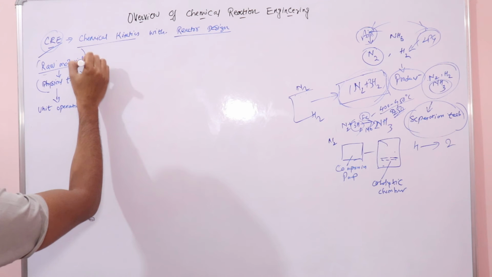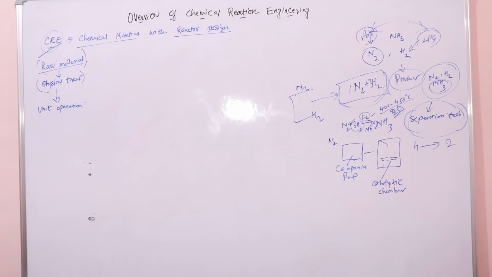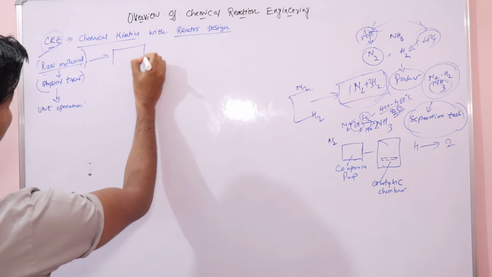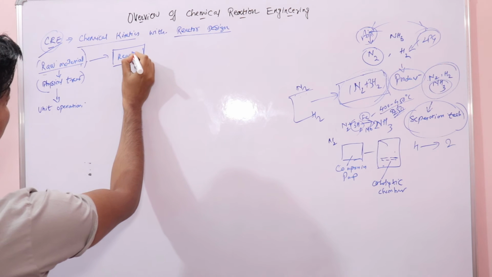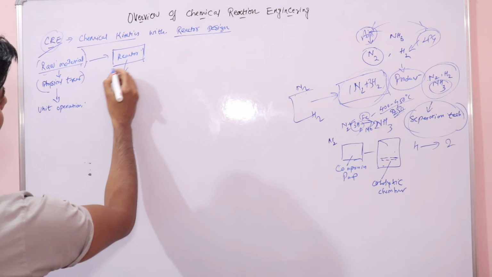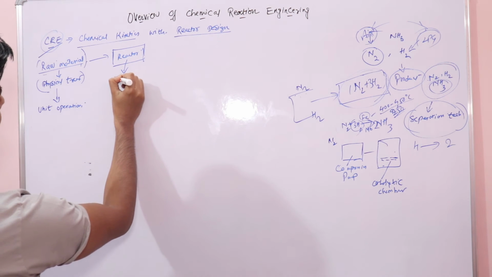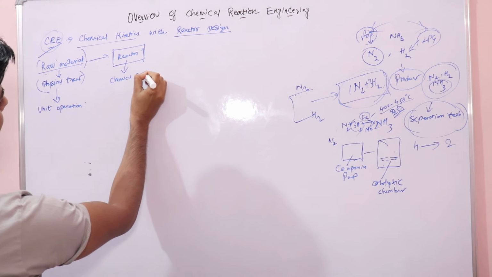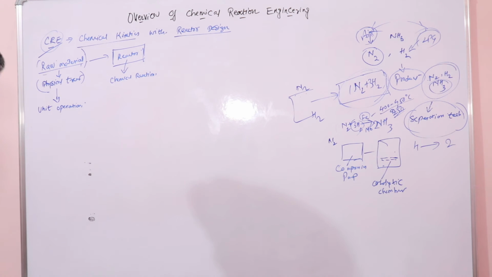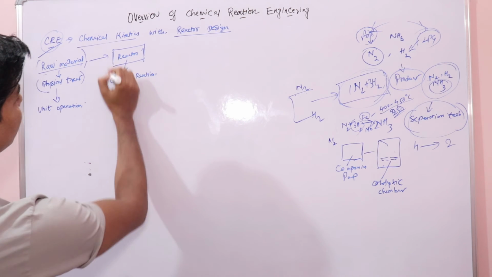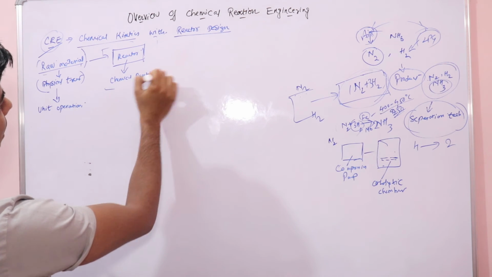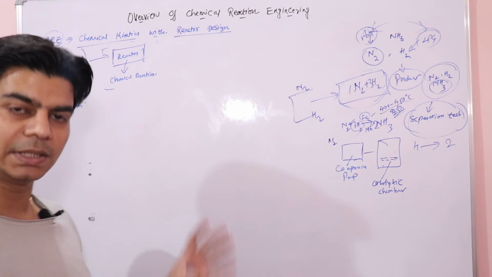So once you have raw materials in the right condition after physical treatment, then you pass that raw material into this reactor, where chemical reaction will take place, right? In this subject, which we call chemical reaction engineering, we would be dealing with this part, the part which is being done in that reactor.